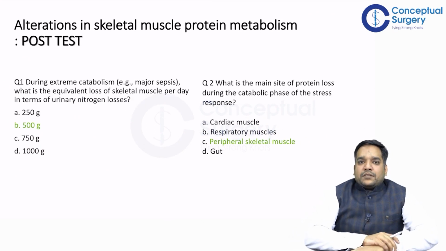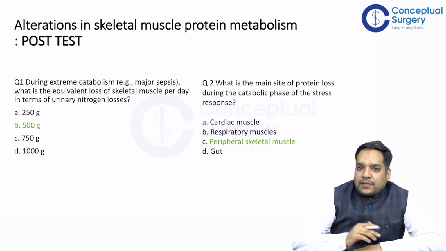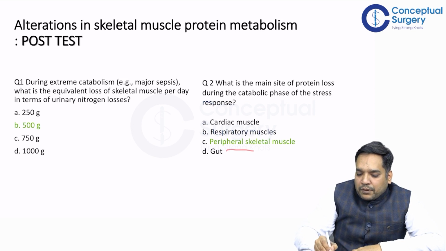So now the post test, you're going to get the answer of the pre-test in this. The answer of question number 1 is 500 gram. During extreme catabolism, for example major sepsis, the equivalent loss of skeletal muscle per day is 500 gram. And the second question was, what is the main site of protein loss during the catabolic phase of stress response? Answer is peripheral skeletal muscle. Please remember, cardiac muscles are spared, right?